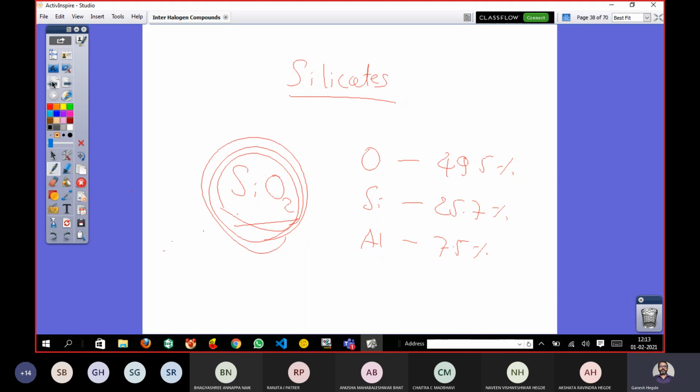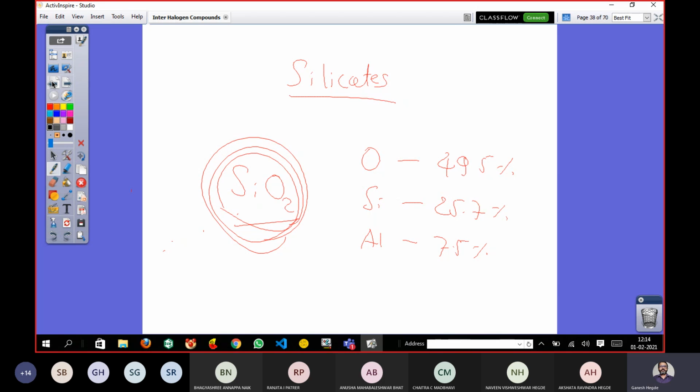So silicate is SiO2. So this is the composition of silicate. This is what we directly tell, or normally what do we know about the sand? Okay, even the quartz, what we say, that is also having the same composition of SiO2.